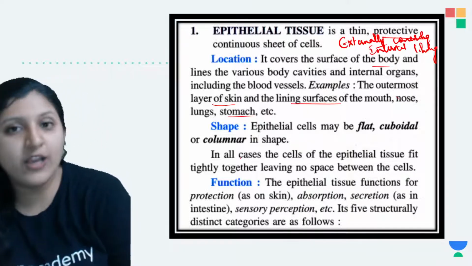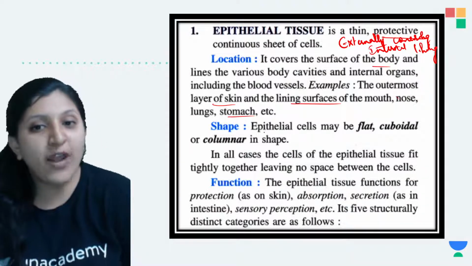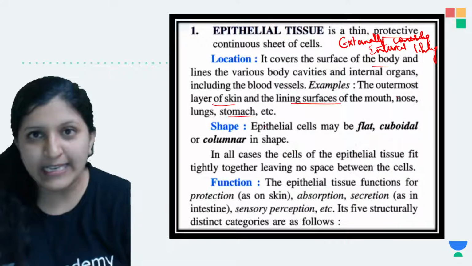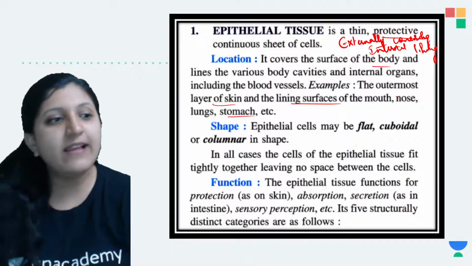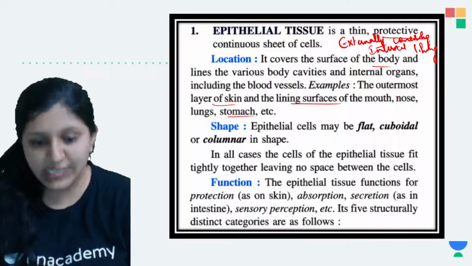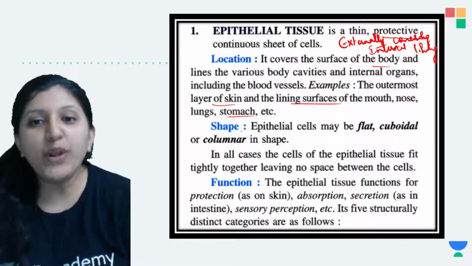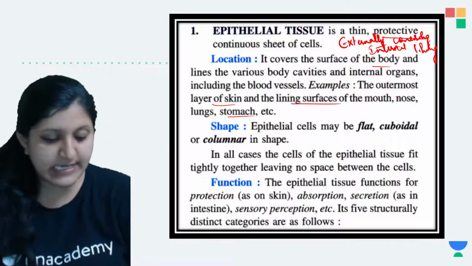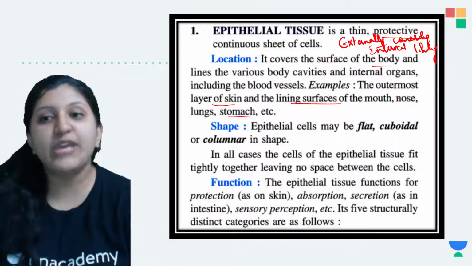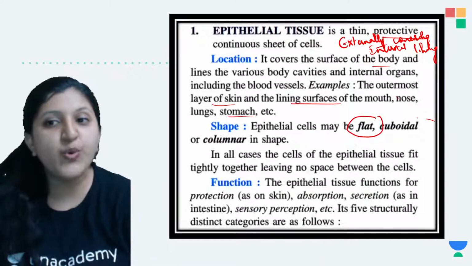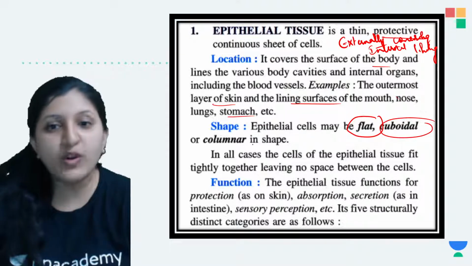Most of the internal organs have an epithelial lining. Then shape: epithelial cells can be flat, cuboidal, or columnar.